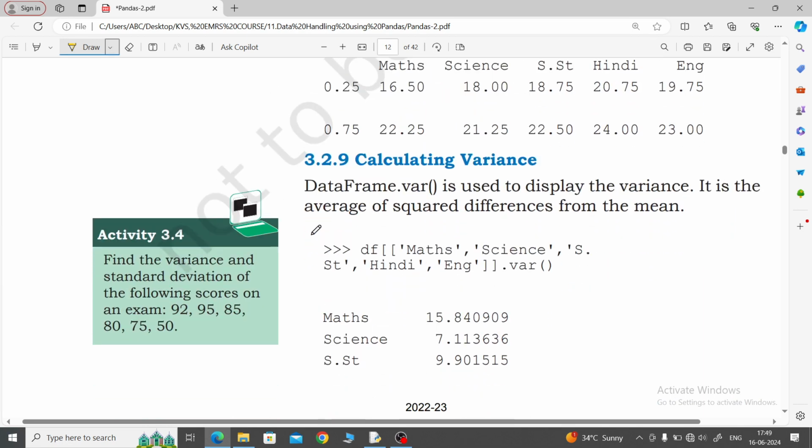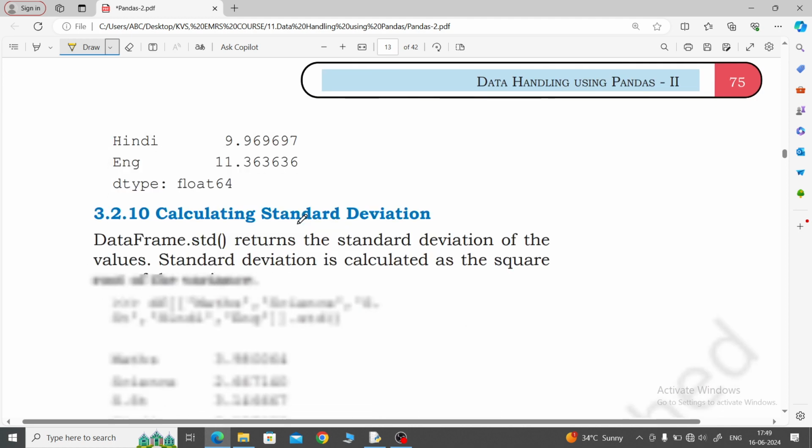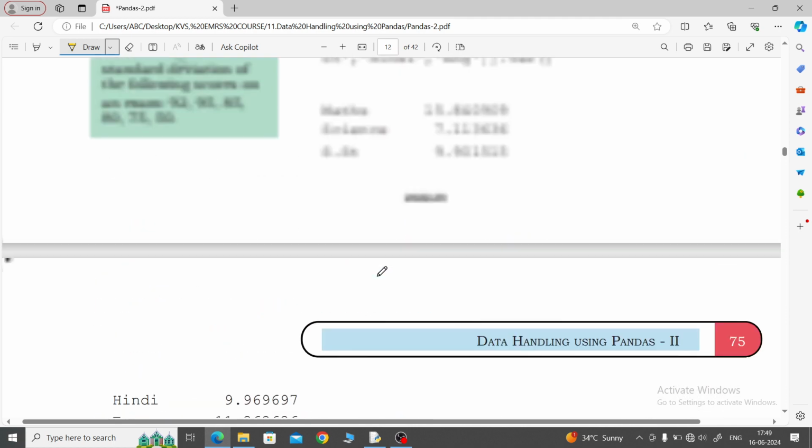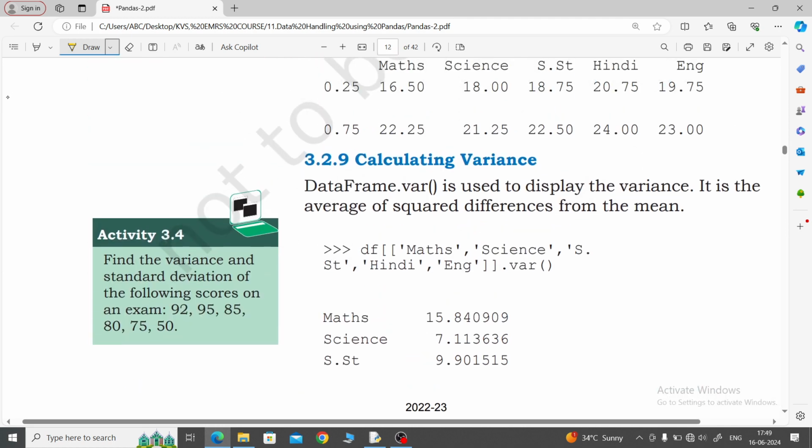Now variance. Very carefully try to understand variance, and another one given is standard deviation. These two are very important, variance and standard deviation. When you understand them, you can easily find them out. What is variance? It is used to display the variance. It is the average of the squared differences from the mean. From the mean value, the average of squared differences.